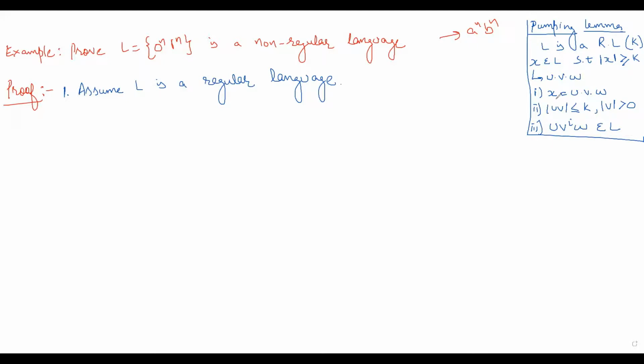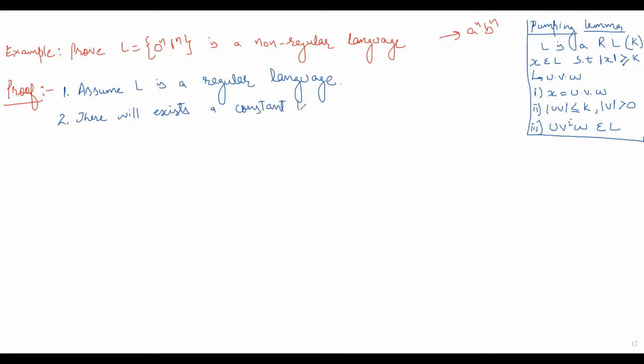So we are assuming L is a regular language, so it will satisfy the pumping lemma conditions. So what are the pumping lemma conditions? The first one is, there will exist a constant K.